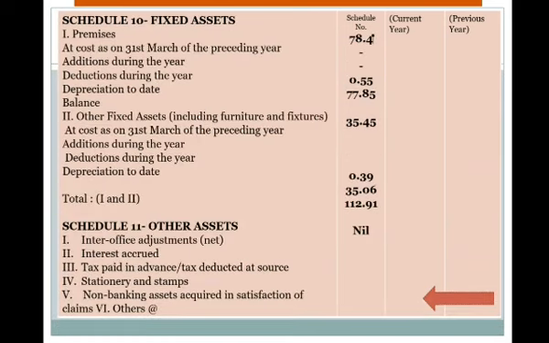In schedule 10, the data is given and we have just filled it in. Premises 78.4, and there is depreciation in the balance. And similarly other 35.45 and depreciation and the balance. And the total is 112.91. And there is no information regarding the other assets, so the schedule 11 is nil.